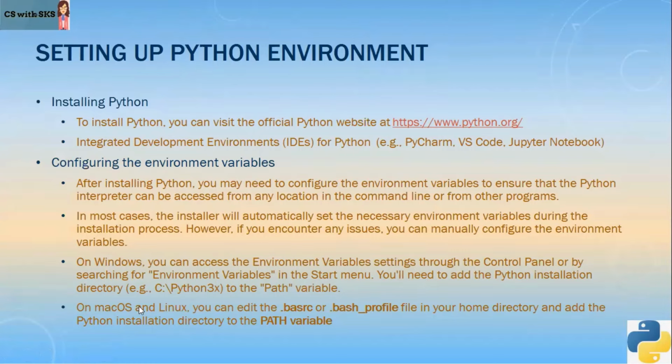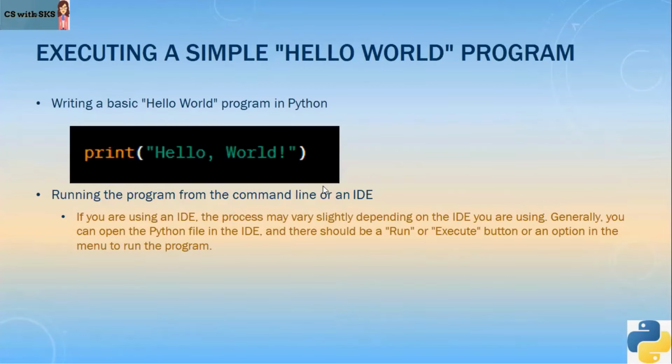On Mac operating system or Linux, you can add it to the .bashrc or .bash_profile file in your home directory and add the Python installation directory to the path variable. Next thing that we need to learn is how to run a simple Python program.